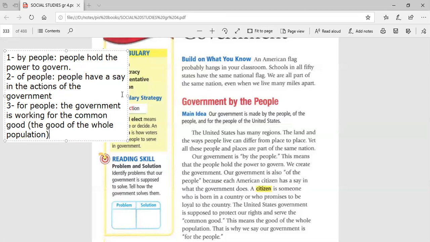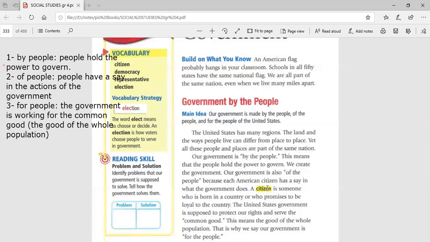So if the American government took any action and a group of people refused these actions, they can say no. For people, it means that if the government makes any service for the people, of course this service will serve the common good, or the good of the whole population. Okay, guys, this is the meaning of government by the people.